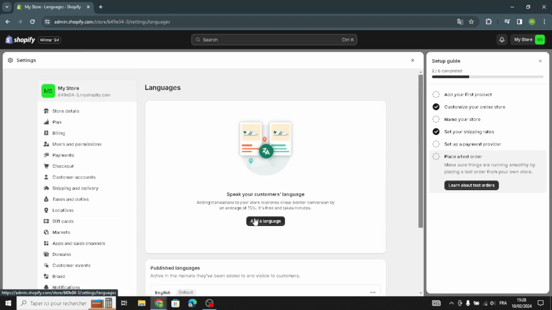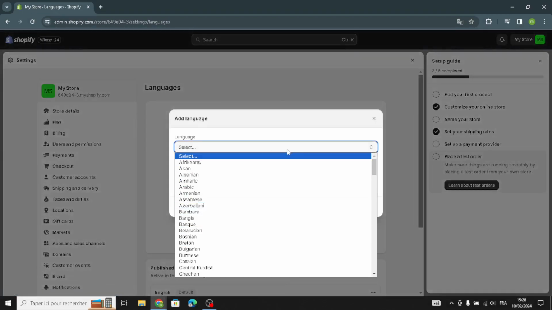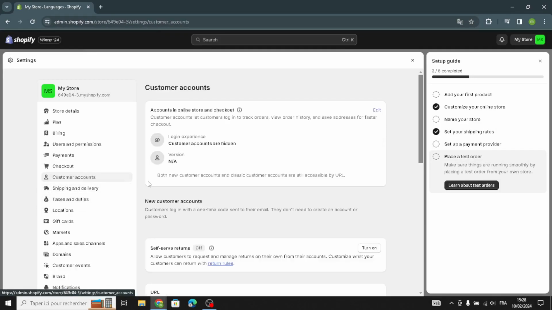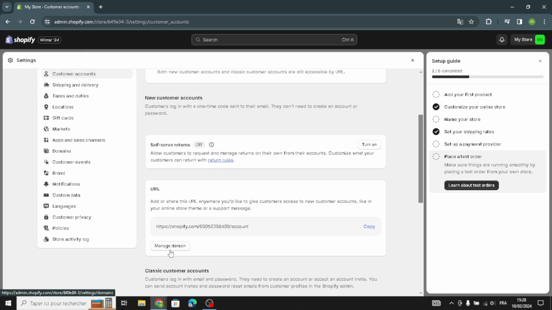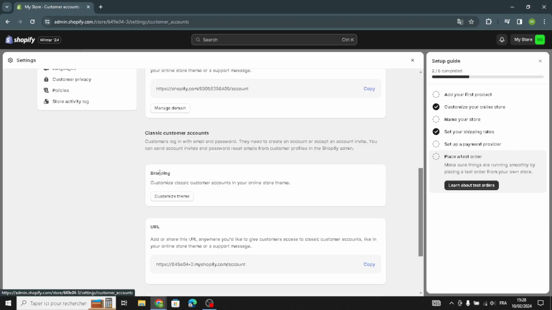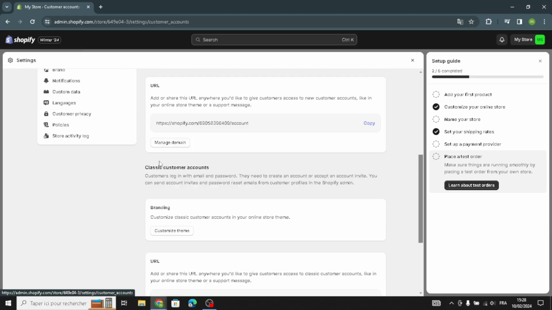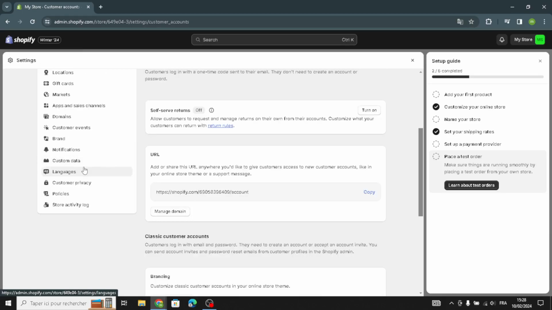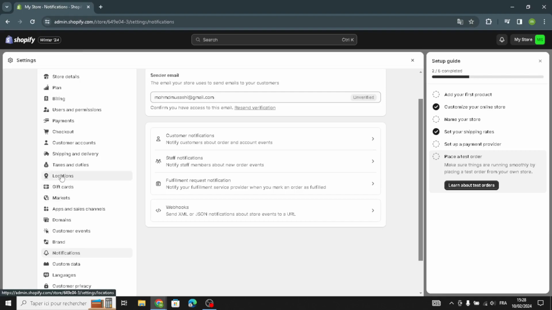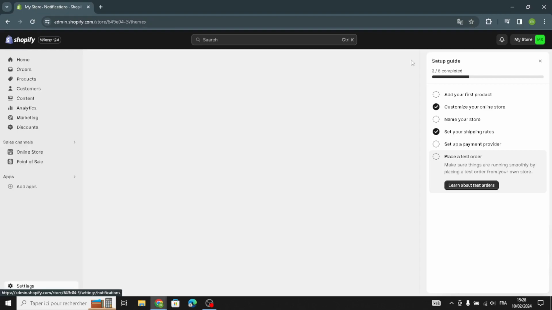If you wanna manage the languages, you can add the language from here. Here we have the customer accounts. You can manage the domain. You can customize the themes. Here you can manage the notifications. As you see, you can manage the customer notifications, the staff notifications, the fulfillment request notifications, or the webhooks. So that's it.